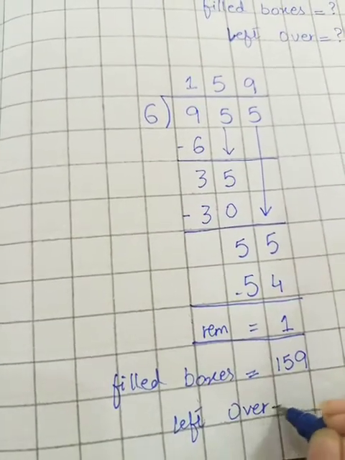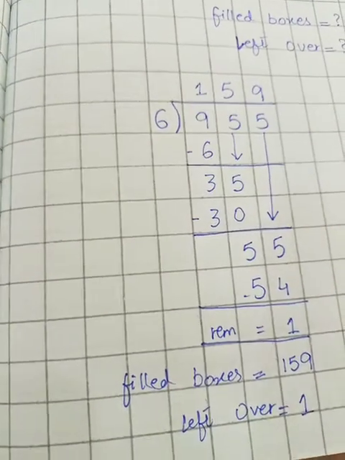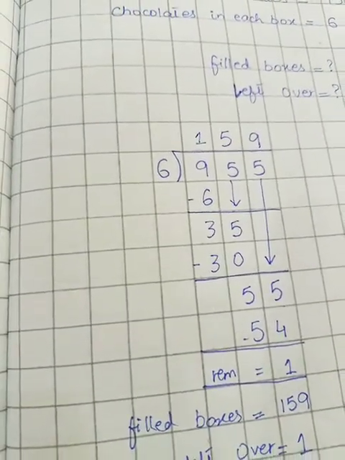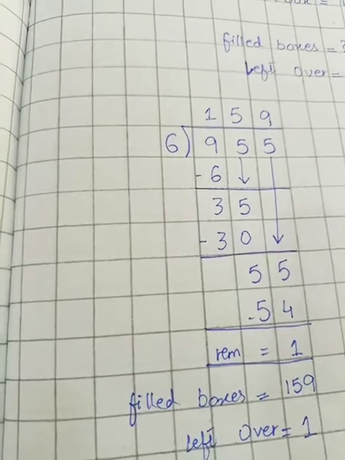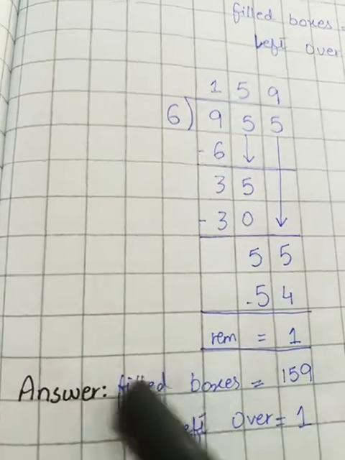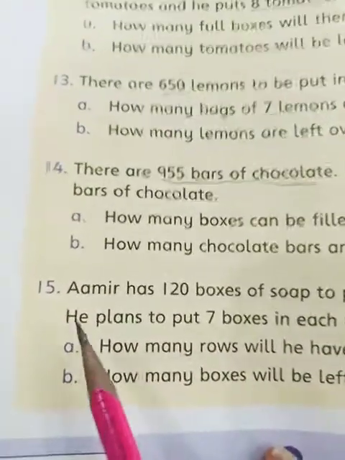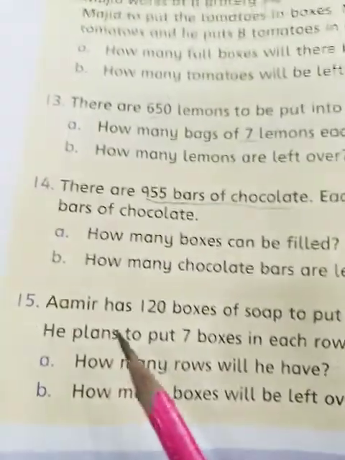Leftover is in our remainder. Remainder is 1. Now students, here we have solved the questions that were asked in our word problem. Here we are going to write the answer. Here is our answer.